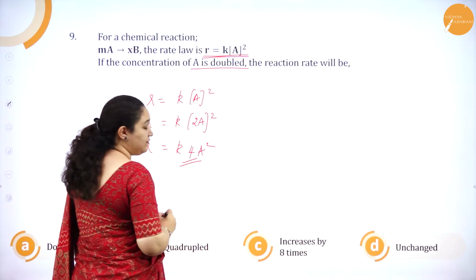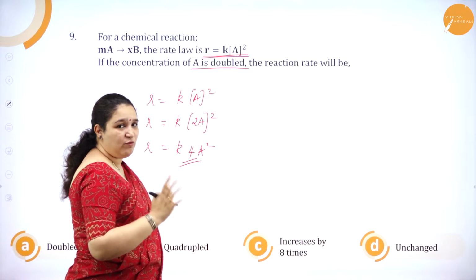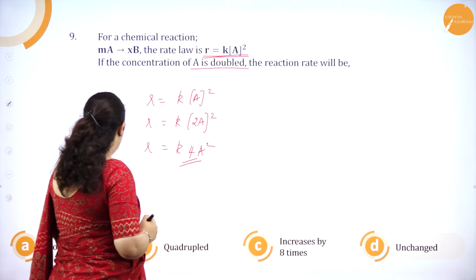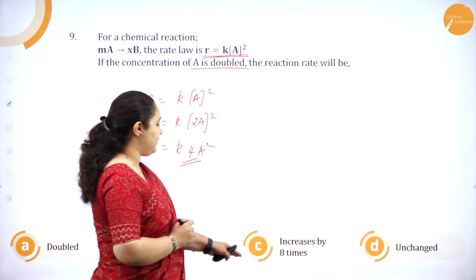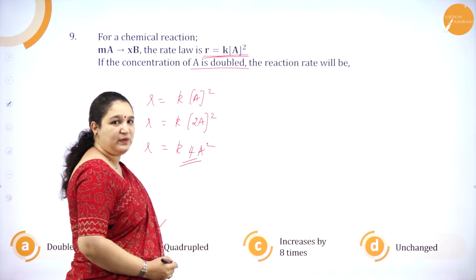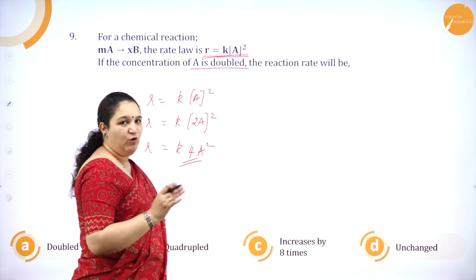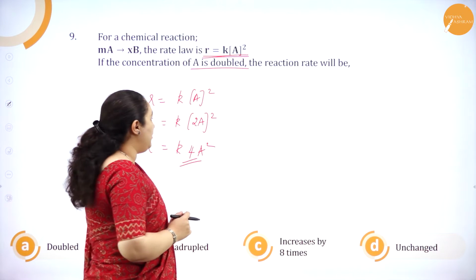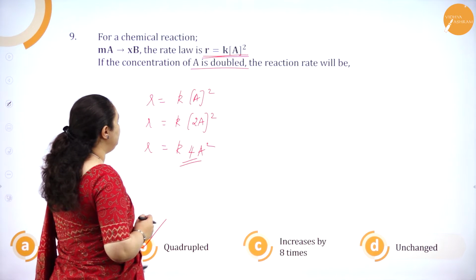So how many times it will increase? It will increase by 4 times. So what is the answer? Doubled, quadrupled, increased by 8 times, unchanged. So it will be quadrupled. Quadrupled means it will be increased by 4 times. So I hope you have understood this problem.